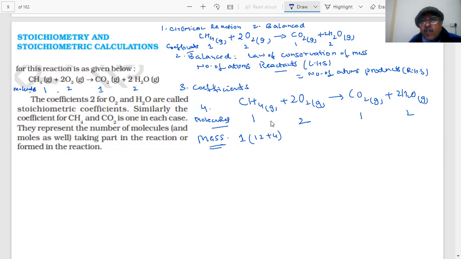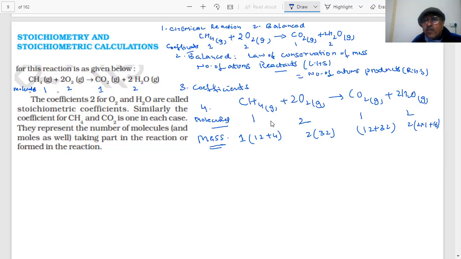What will be this? 2 into the mass of oxygen, you know, 16, 32. And what is CO2? You have 12 plus 32. And what is water? You have 2 into 1 plus 16.